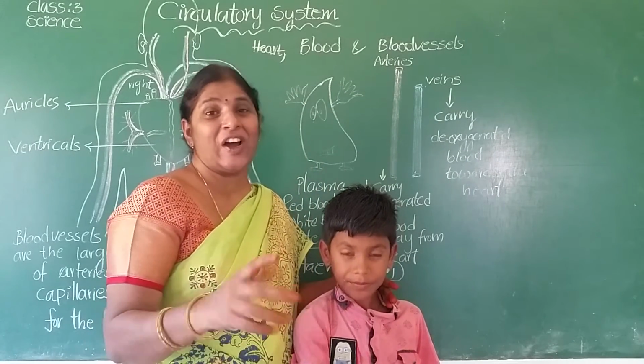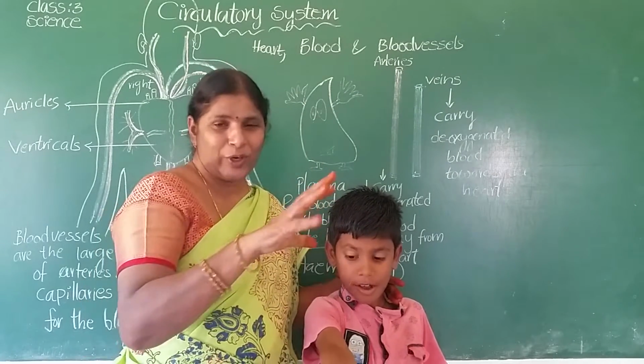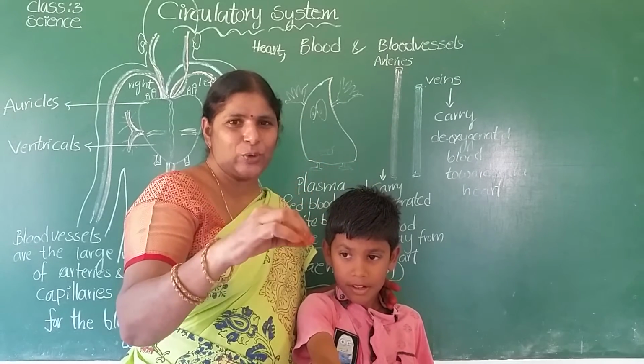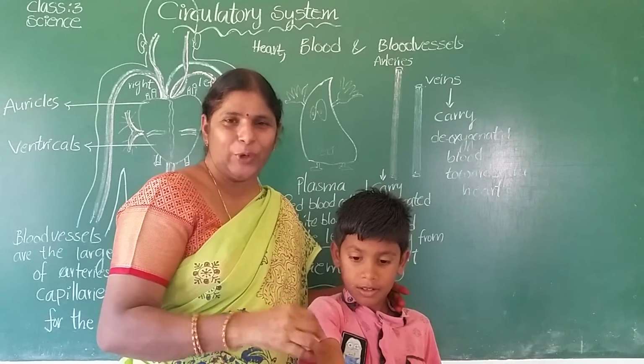Okay, children, it is not possible to eat. To write also, without a joint we can't write also. So we can't eat, we can't bend.